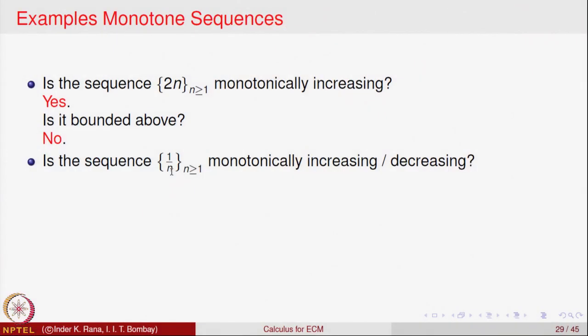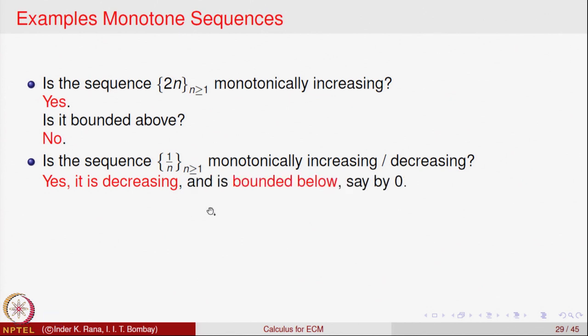Let us look at the sequence 1 over n. We have already analyzed the sequence. First term is 1, second term is 1 by 2, third is 1 by 3, fourth is 1 by 4 and so on. So, it is a monotonically decreasing sequence which is bounded above by 1 and bounded below by 0. So, this is a monotonically decreasing sequence, and it is bounded above as well as below.